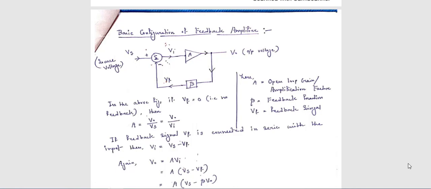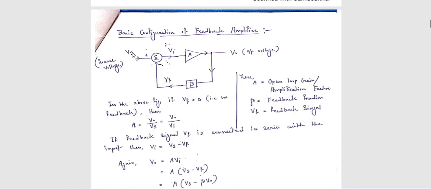What is an amplifier? I think I have discussed a lot about amplifiers in operational amplifiers. Again, I am saying that an amplifier means suppose you are applying voltage Vs in this circuit. Now V0 is your output voltage and Vs is your input voltage.